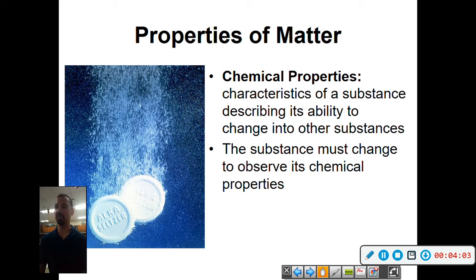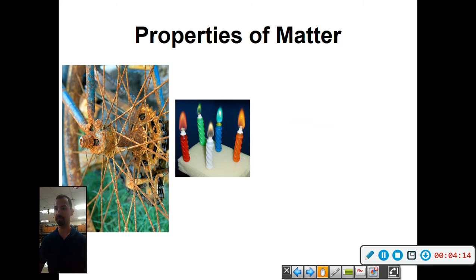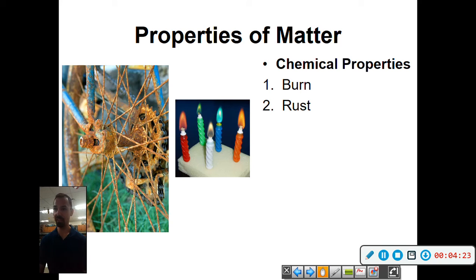Substance must change to observe its chemical properties. So again, when it's changing here, the bubbling is happening, you know there's a reaction going on. On the other end of things, chemical properties, we have burning, rust. These are all chemical changes. They're not reversible.